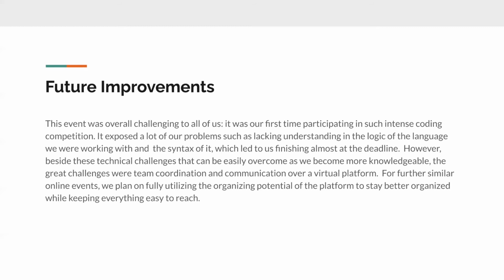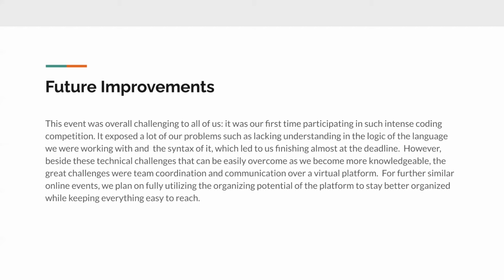For future improvements, this event was generally challenging for us overall. It was our first time participating in such an intense coding competition and it exposed a lot of our problems, such as lacking understanding of logic, or simply not knowing its syntax, which made us barely finish on time. About 10 minutes before the deadline is when we got our code to work as intended.